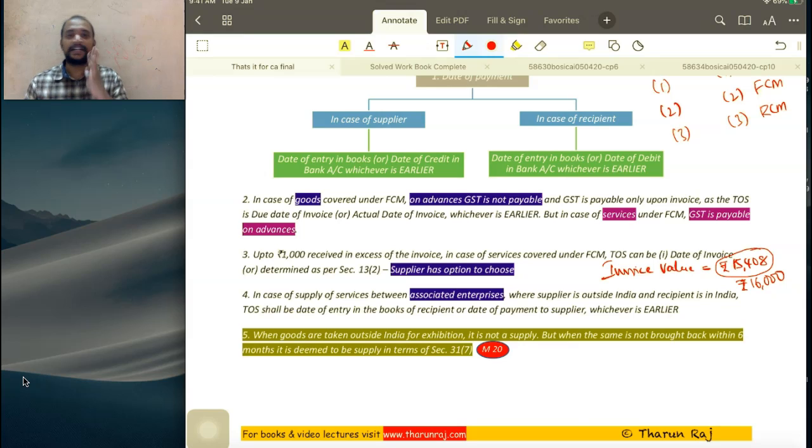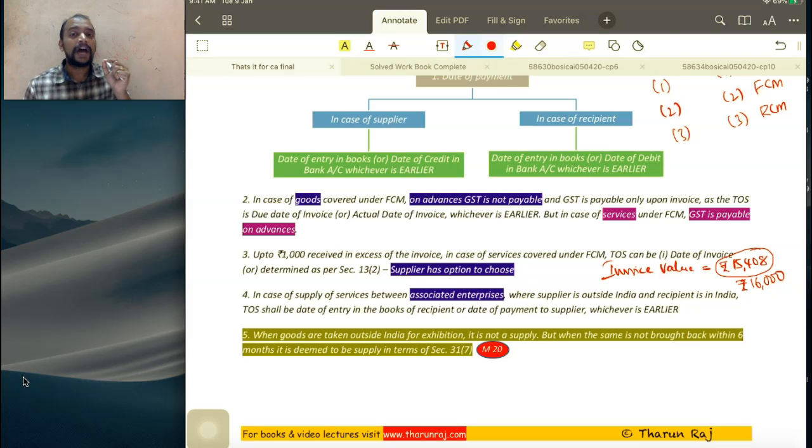With respect to this 592 rupees, what should be taken as the time of supply? If it is goods, anyhow it is due date of invoice or actual date of invoice, whichever is earlier. So there is not at all a problem, even if you have received that extra amount. But when it is services, invoice date or payment date, whichever is earlier. Say this month we received excess, so it may be time of supply this month, but the invoice will be raised in the next month. So whichever is earlier is this month will become the time of supply. So to avoid this kind of situation, they gave a relief.